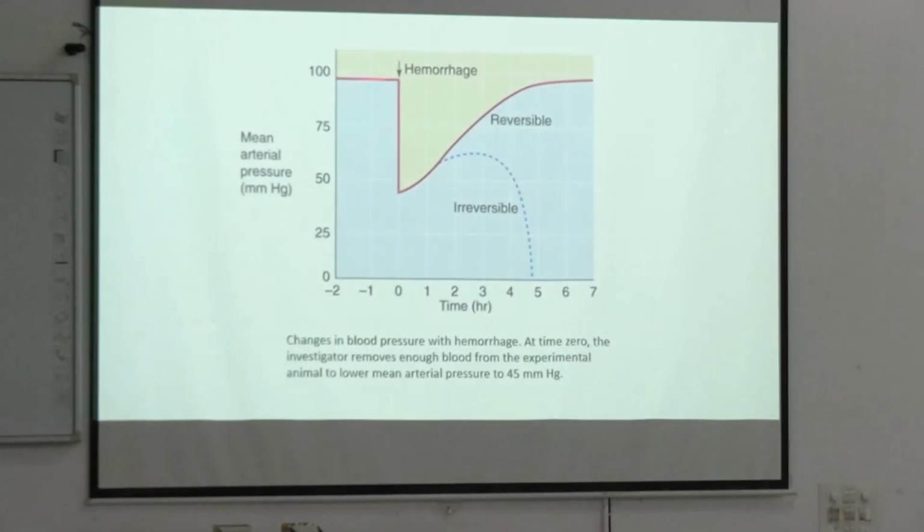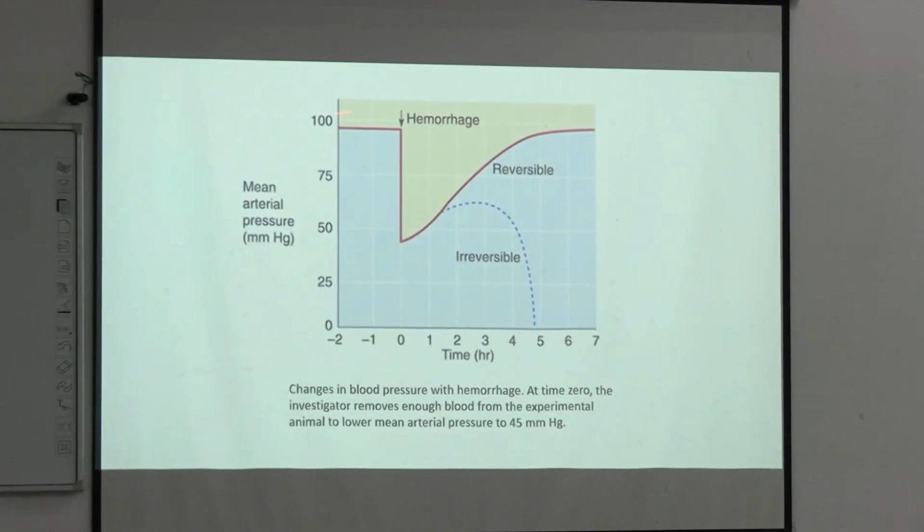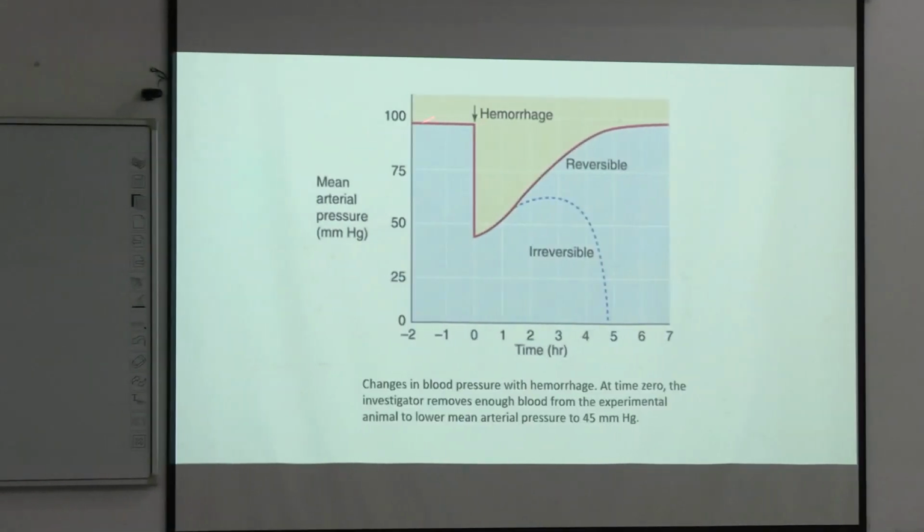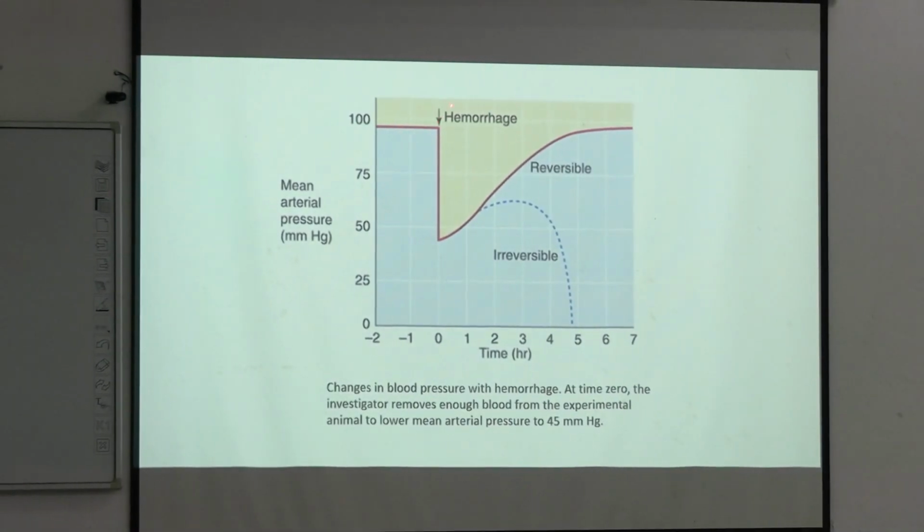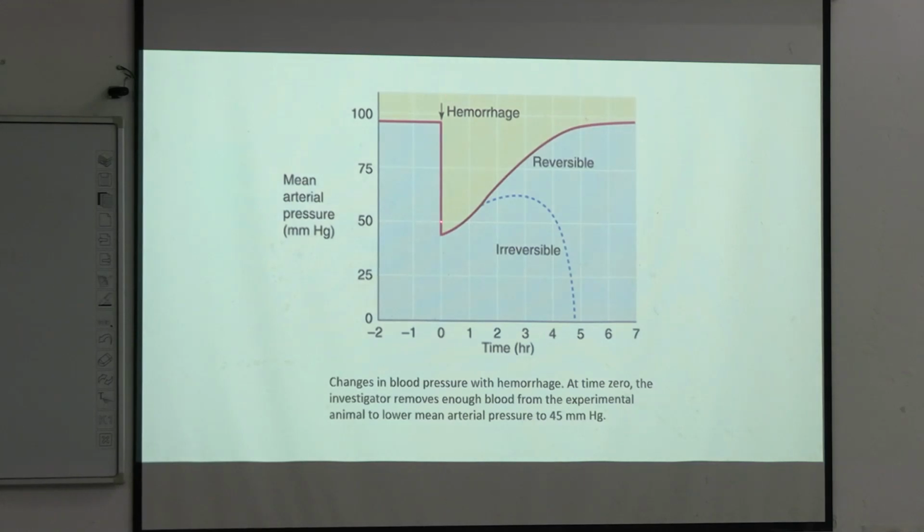Okay, so starting from this, mean arterial blood pressure, say it is 100, right? After hemorrhage, mean arterial blood pressure falls to this point, and by homeostatic mechanism it tries to restore. But here is a point.